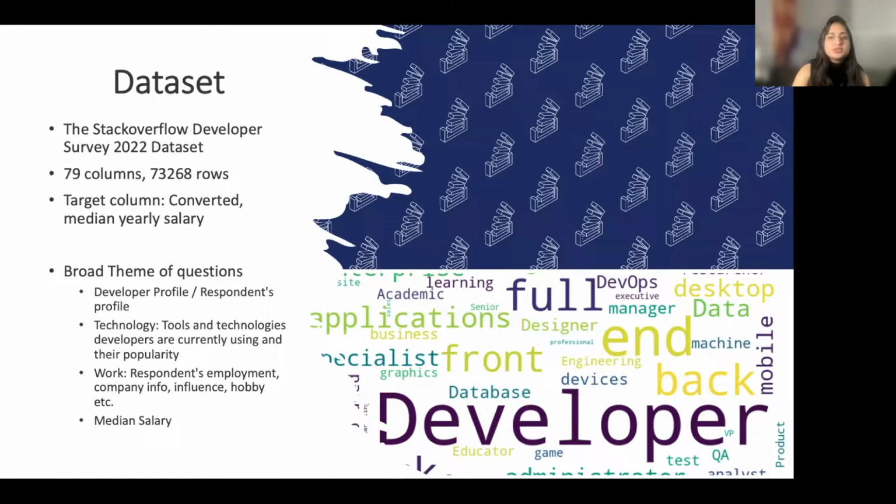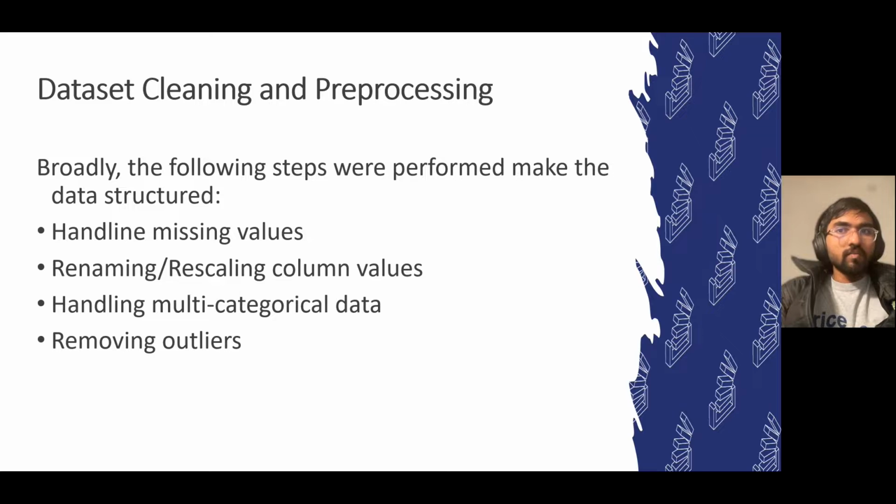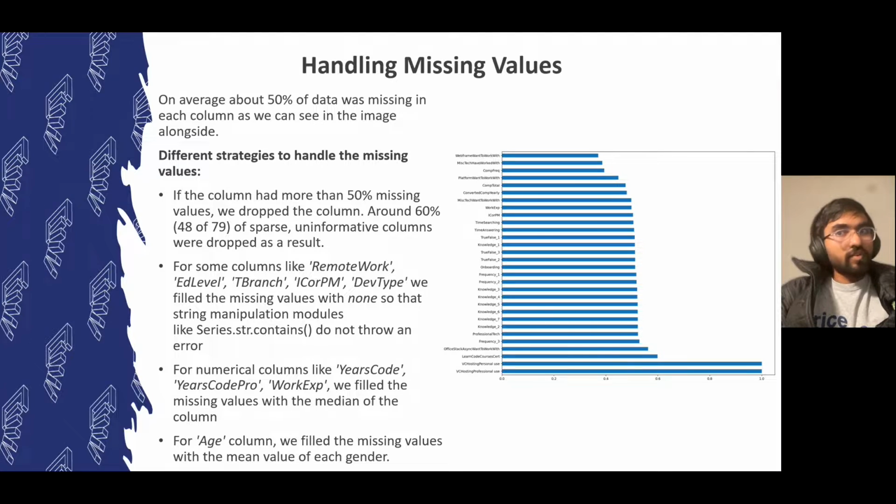It has 73,268 rows and 79 columns, of which the target column is the yearly salary. Survey questions broadly span topics like developer profile, educational level, coding technology, salary compensation, etc. The dataset is heavily categorical, with only work experience being a numeric feature, the rest all being categorical. On average, about 50% of the data had missing entries.